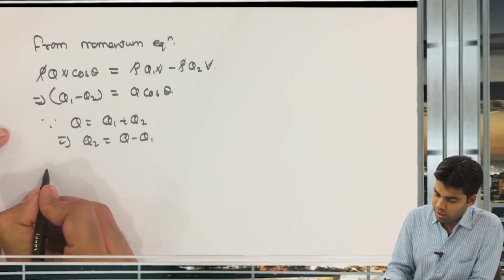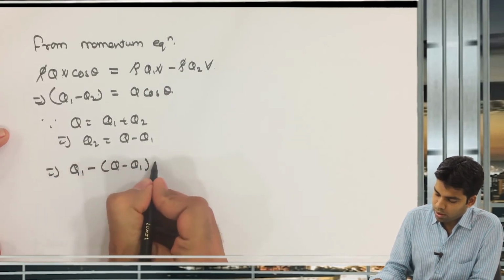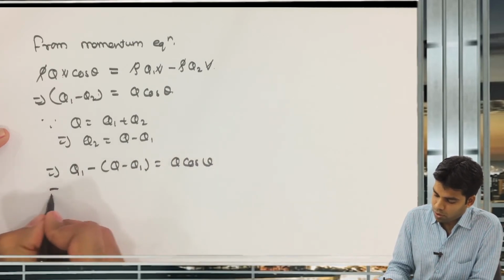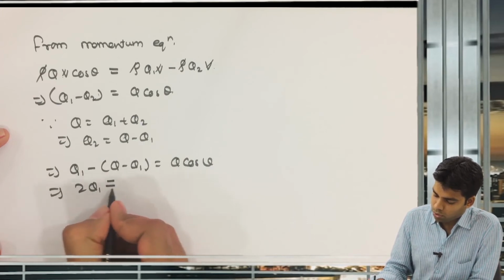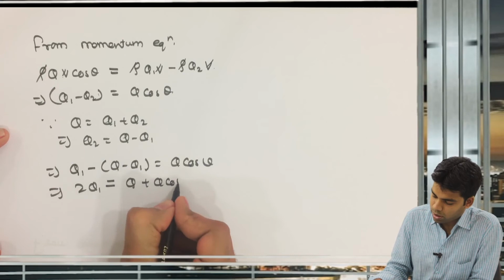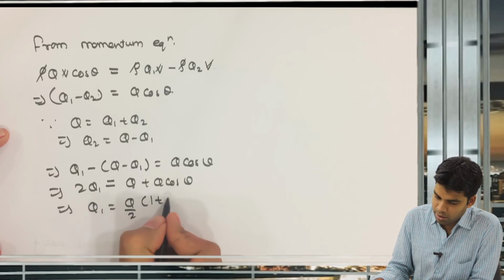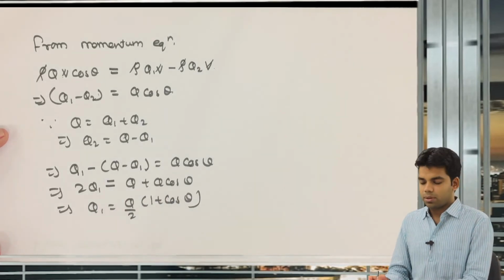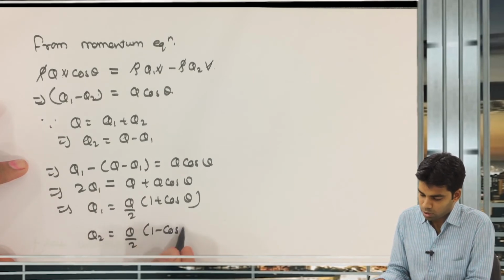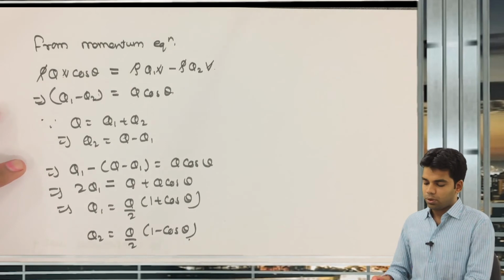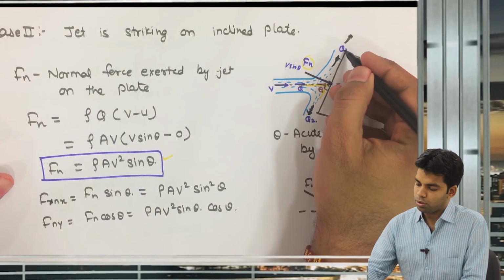Just put the value: Q1 minus (Q minus Q1) is equal to Q cos theta. Or this will be 2Q1 minus Q, so 2Q1 is equal to Q plus Q cos theta, or Q1 is equal to Q by 2 into (1 plus cos theta). Getting this? This is Q1. Similarly, Q2 you can determine: Q2 will be equal to Q by 2 into (1 minus cos theta). Getting this?